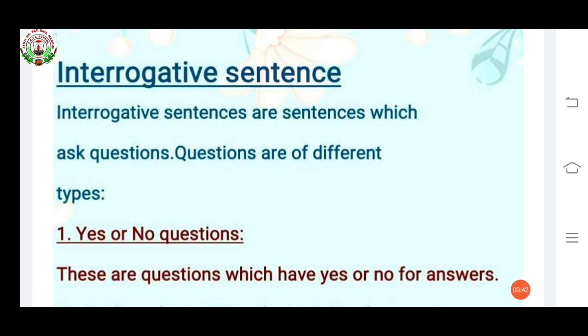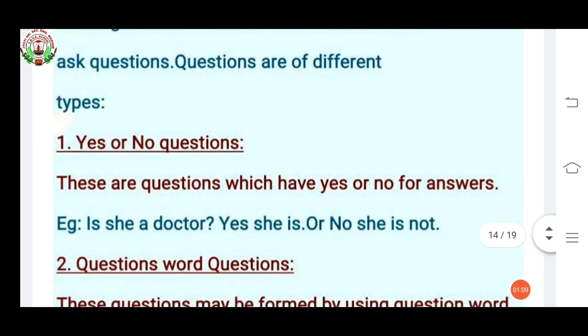Questions are of different types. First, you understood interrogative sentences are sentences which ask questions. It means whatever question is asked, we have to give the answer. A statement in which we have to give an answer is called an interrogative sentence. And these interrogative sentences are of different types.